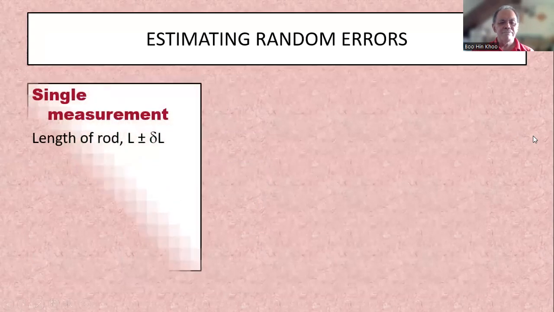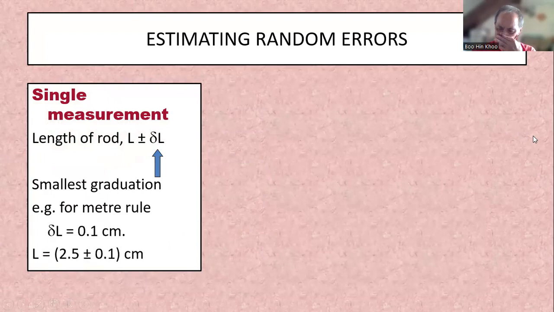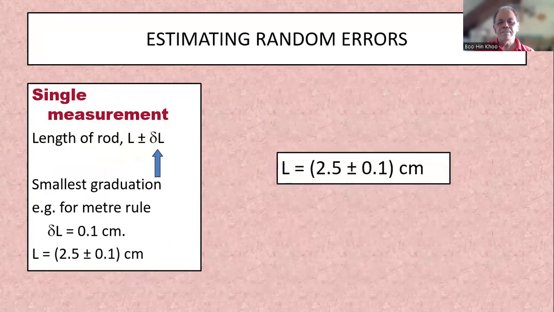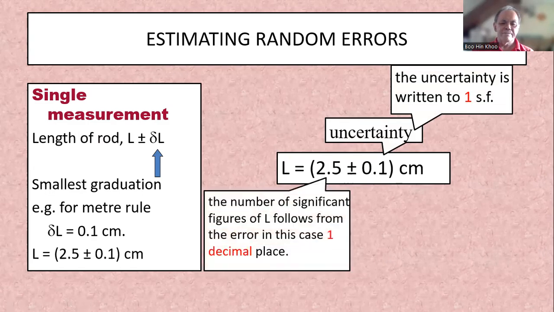So for a single measurement, the smallest graduation, for example on a meter rule, is 0.1 cm. So we write the length as 2.5 plus minus 0.1 cm. And that is called the uncertainty of the random error, and it's always written to one significant figure only. So the number of decimal places for this value L follows the uncertainty. If this is one decimal place, this also must be one decimal place.